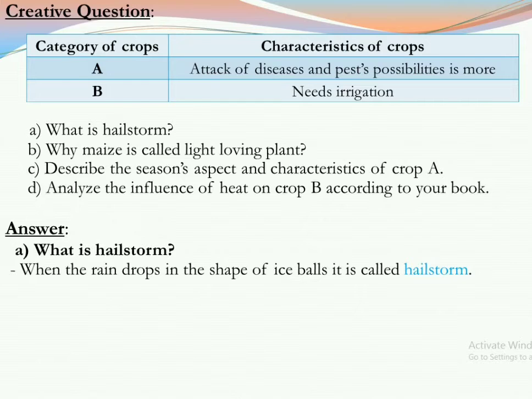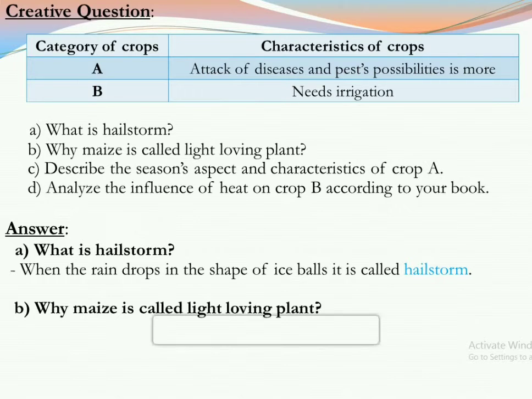Now in question number B, why is maize called a light loving plant? Now here we know it is a 2 marks question, so it has 2 parts. One is for knowledge, another one is for realizing part. So we have to answer those 2 parts.